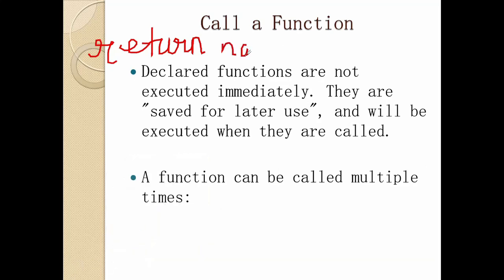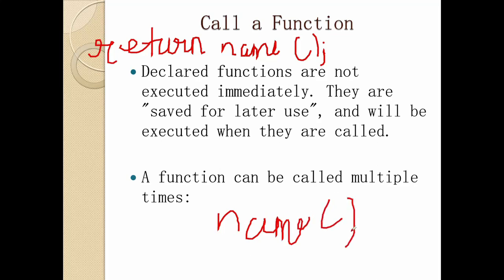Now if I need to call this function, how will I tell my machine that I need to invoke it? I'll just write the name of the function, the brackets and a semicolon. Now the control will automatically go to it and execute whatever operation has been assigned by the user.